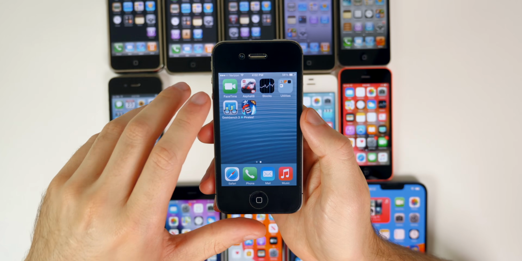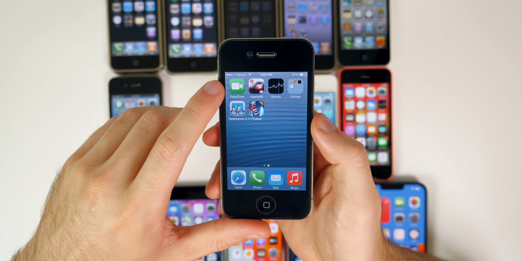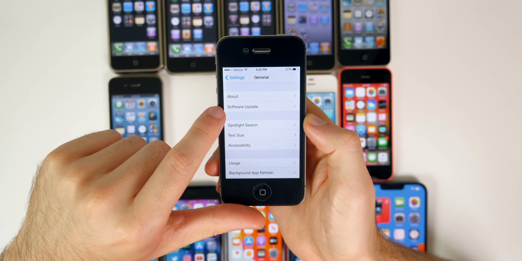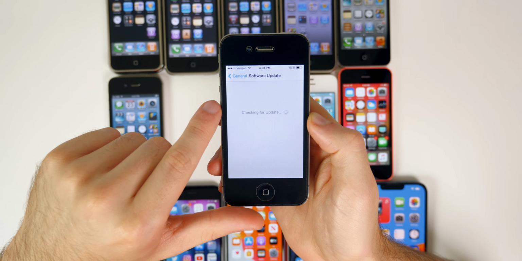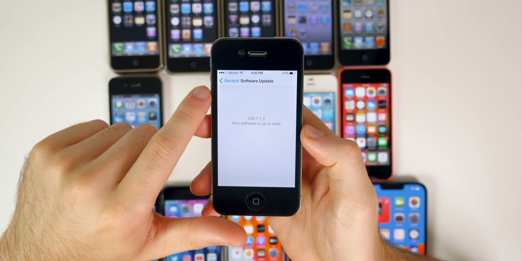We also got FaceTime audio. So if you had FaceTime, you can now do a FaceTime audio call instead of a video call for better clarity and just better sound on the phone call. This was also the first year where you got the option to install software updates automatically, so you didn't have to manually install them after iOS 7.